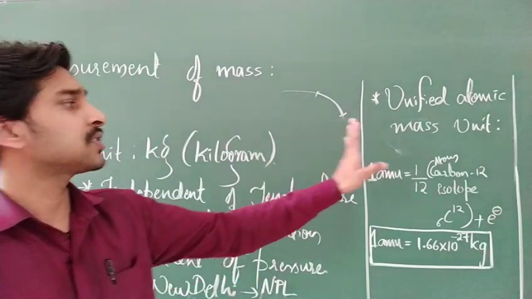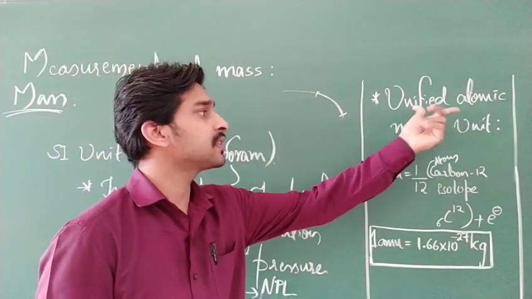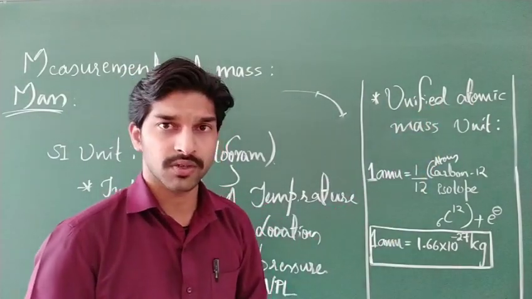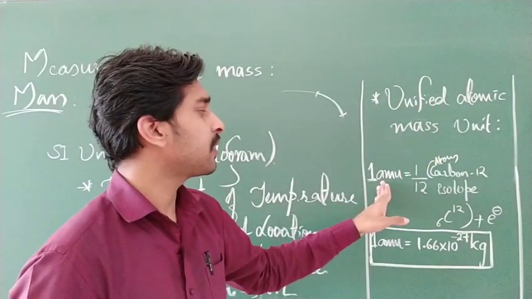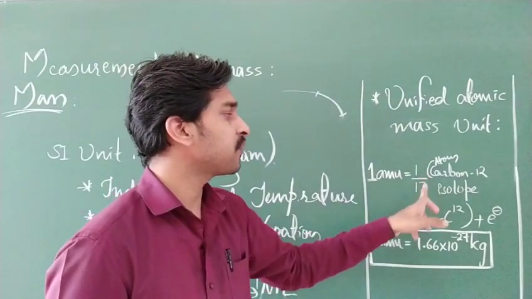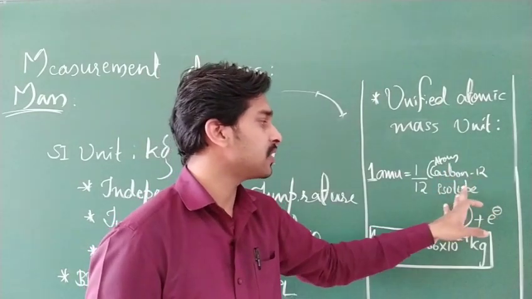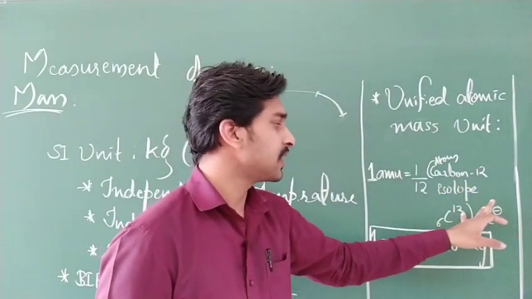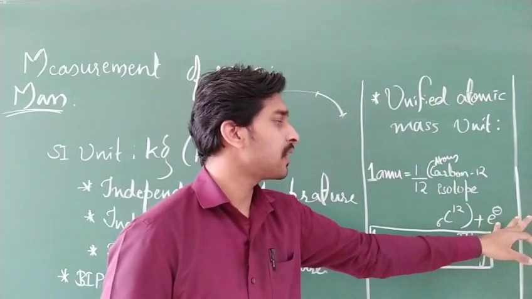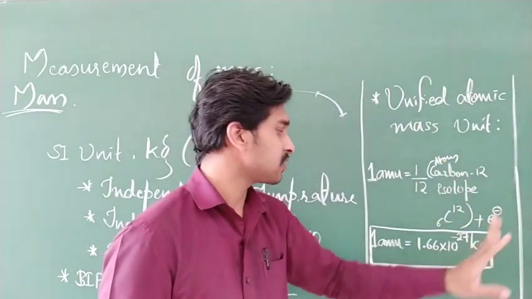For measuring small masses, we come across one more important unit, the Unified Atomic Mass Unit, 1 AMU. AMU means Atomic Mass Unit. This is 1 by 12 times the mass of an atom of the carbon-12 isotope, 6C12, including electrons also. Clear? Because that atom contains electrons also.